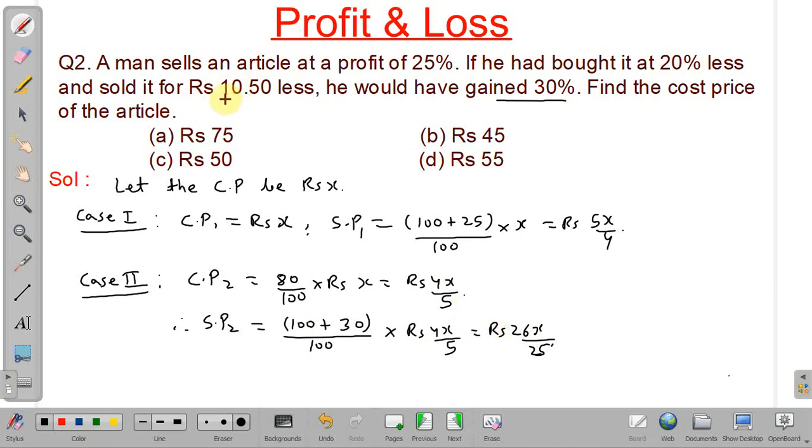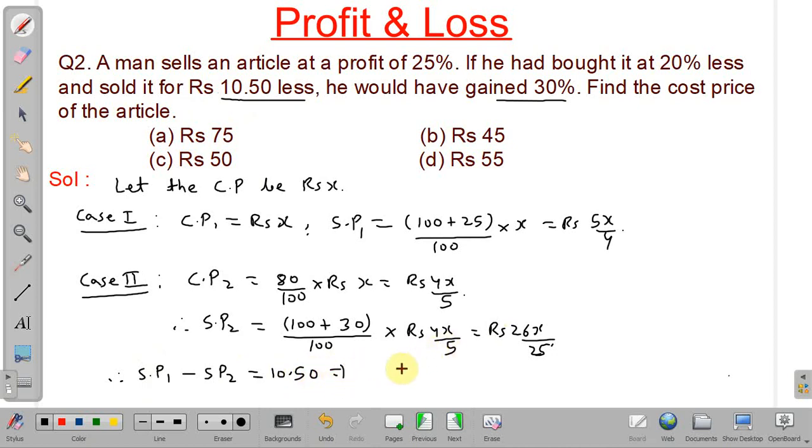Now what is given? The difference between the two selling prices is 10.50 less. Therefore selling price 1 will be higher. So selling price 1 minus selling price 2 is given as 10.50.